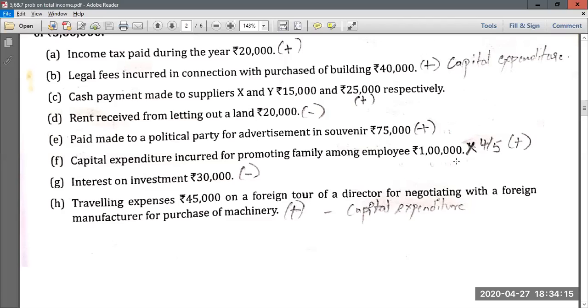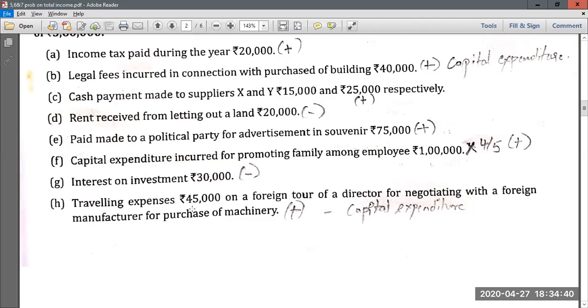But here they have debited the entire 1 lakh to the P&L account. So what we have to do, if 1/5 is admissible, then 4/5 is inadmissible. So this 1 lakh rupees will be multiplied by 4/5, and this 4/5 portion of the 1 lakh will become inadmissible, and we have to add back. Then again, they have given interest on investment. So interest on investment means it is income from other sources. So you have to deduct it from your net profit as per P&L account.